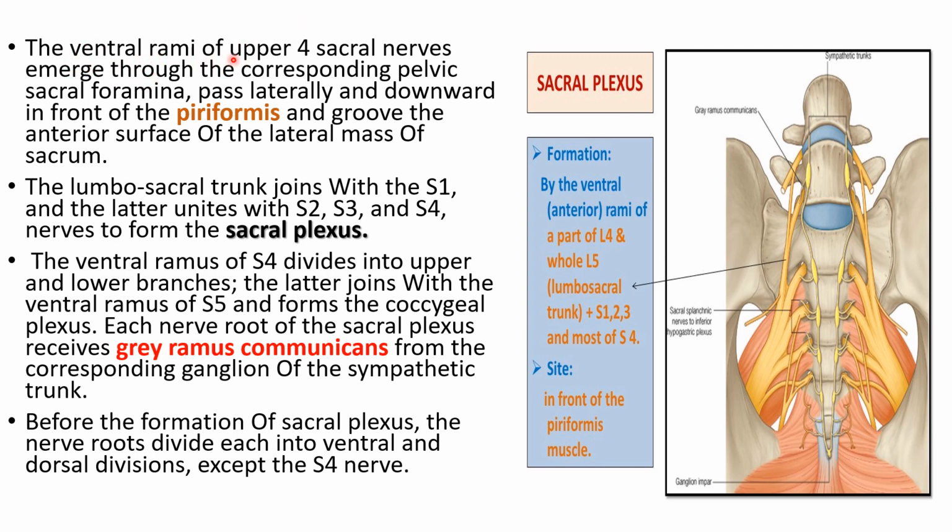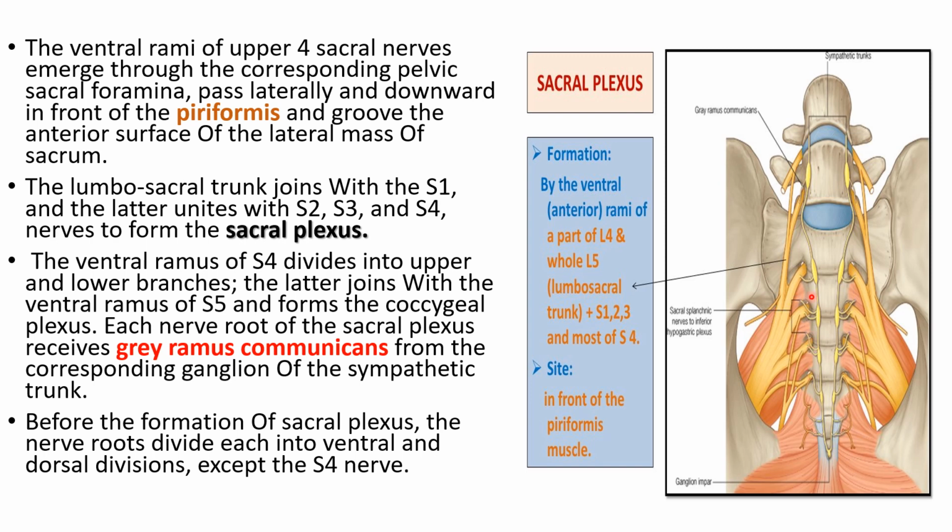Now the ventral rami of the upper 4 sacral nerves, it is S1, S2, S3 and S4. They emerge through the corresponding pelvic sacral foramina. As we can see here, this is S1, S2, S3 and S4.